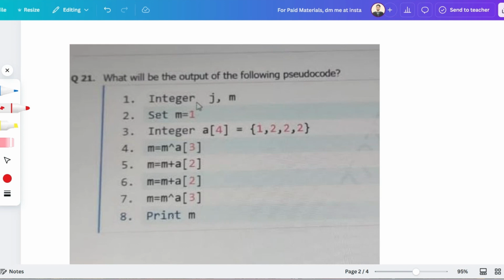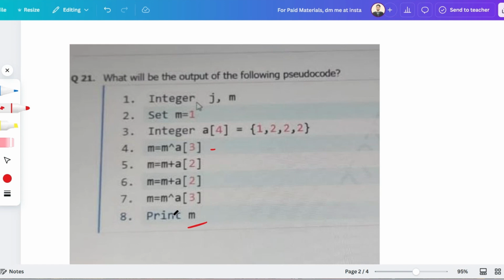So what will be the answer? I hope this is visible to you guys. So integer j and m, then they have initialized the value of m equal to 1 and integer a4 equal to 1 2 2 2 2, and this is the XOR function, like we have to perform the XOR operation here, then plus the XOR operation, and at the end print the value of m, nothing else.